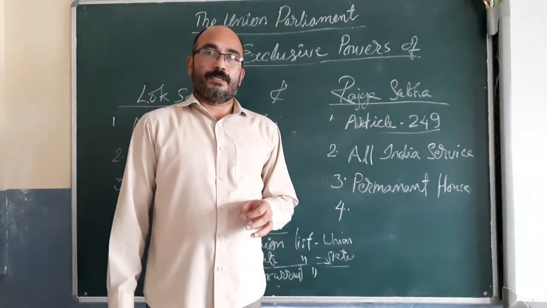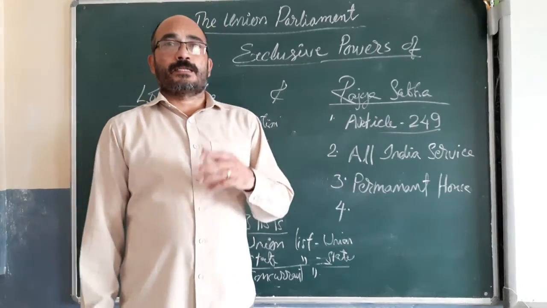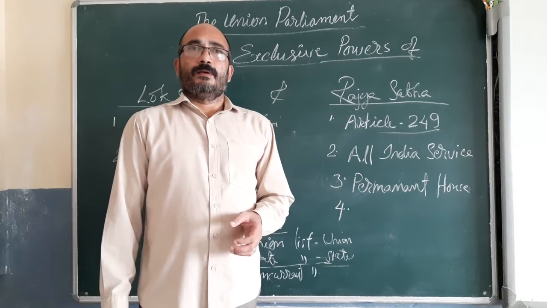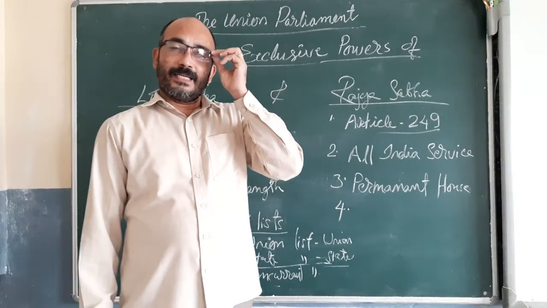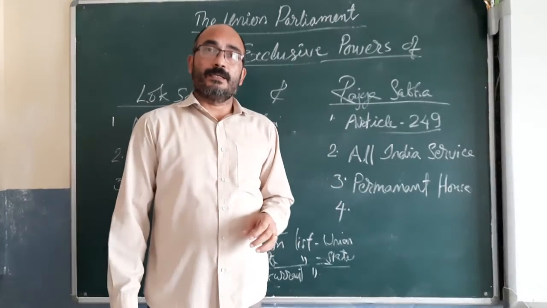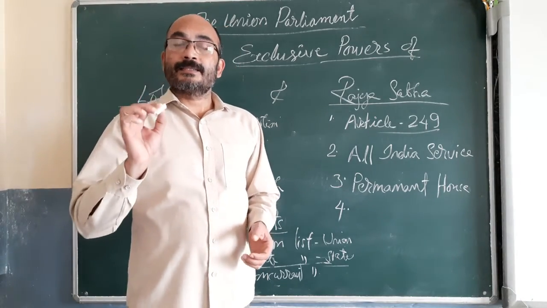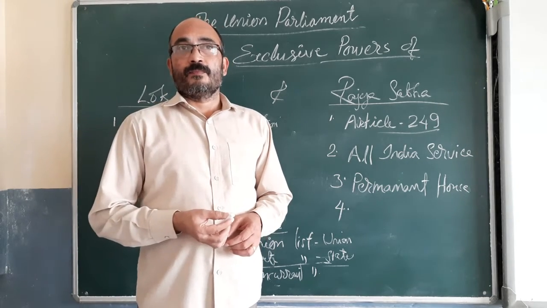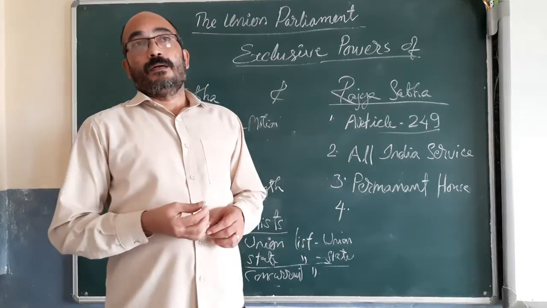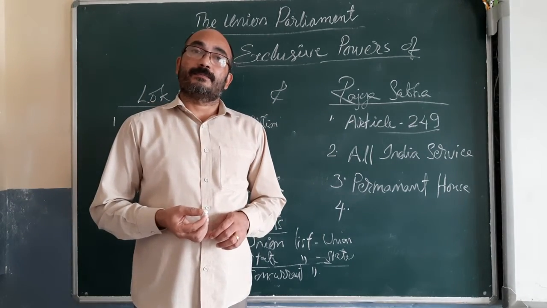has dissolved, when the Lok Sabha has dissolved, there is a national emergency, or after the proclamation of national emergency, if the Lok Sabha has dissolved, then the Rajya Sabha is acting as the sole parliament. The functions of the Lok Sabha are also exercised by Rajya Sabha.